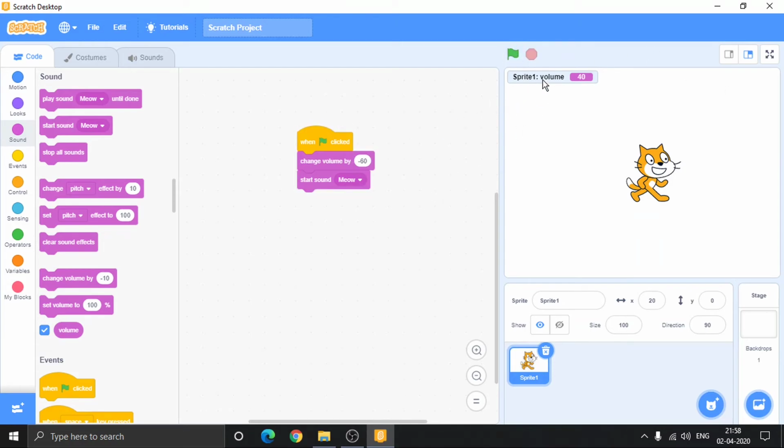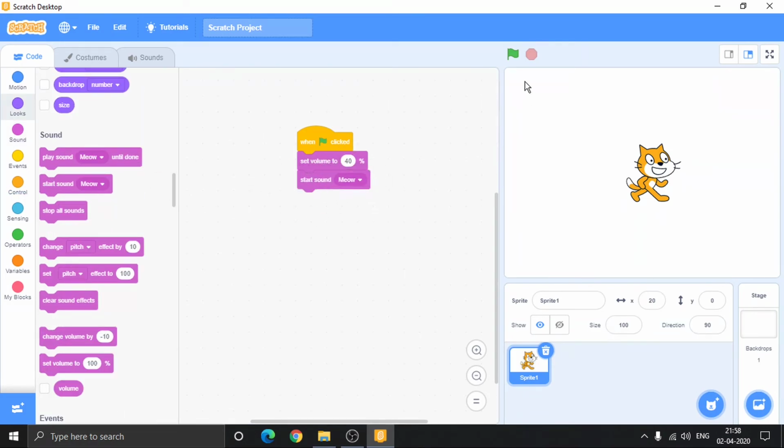So you can keep track like that, but if you don't want this to appear on your screen, just uncheck it. And if you don't like changing by numbers, you can always change by percentage. Now it's on 100%, we can make it 40%. And you can change it back to 100%.